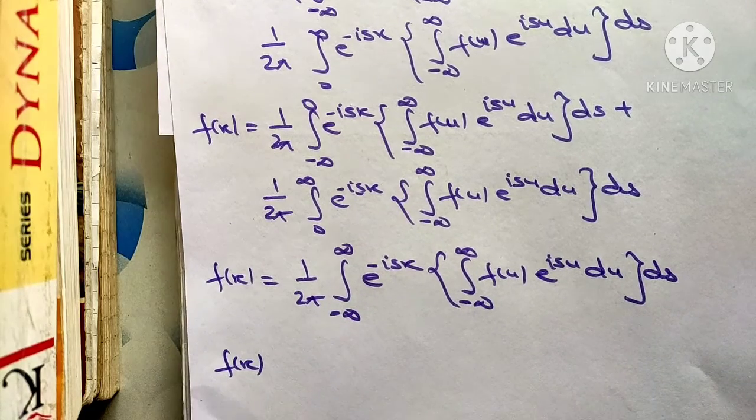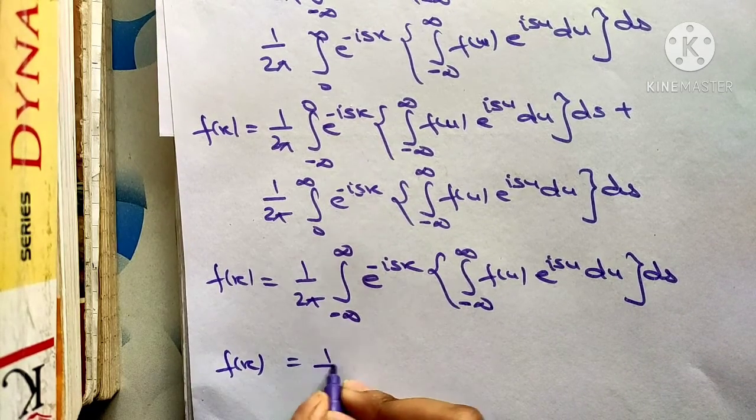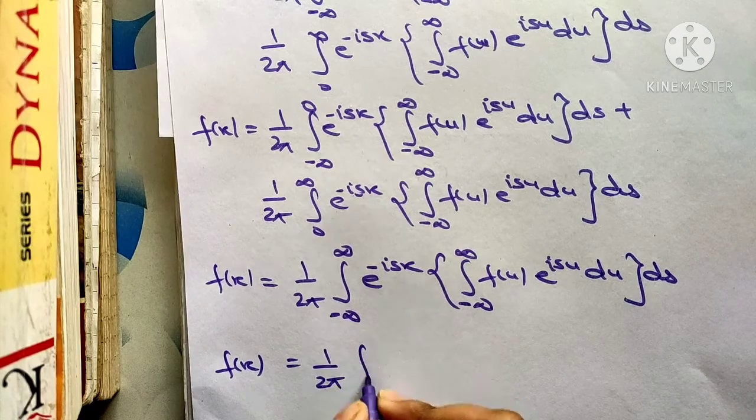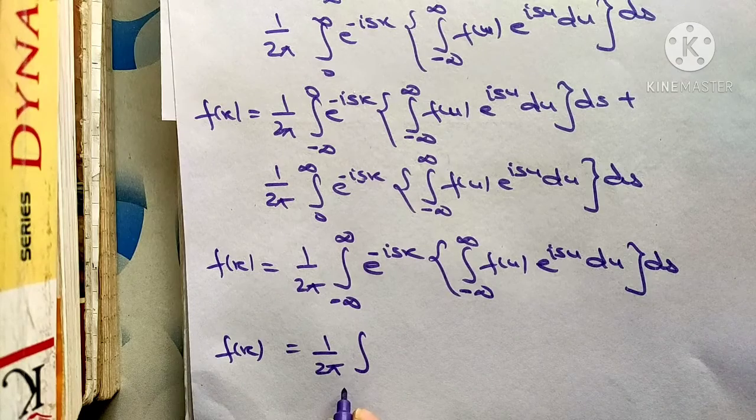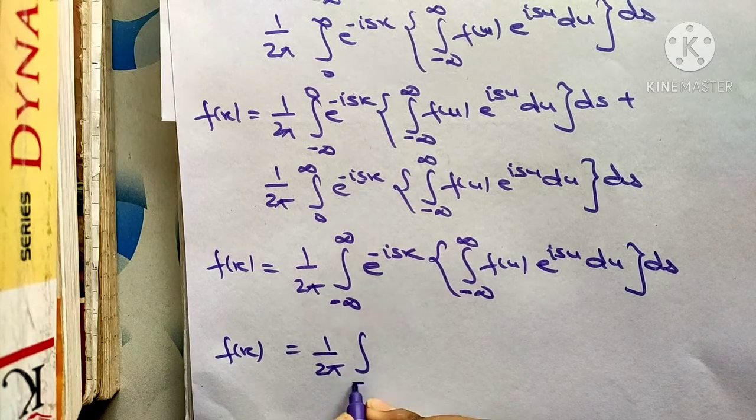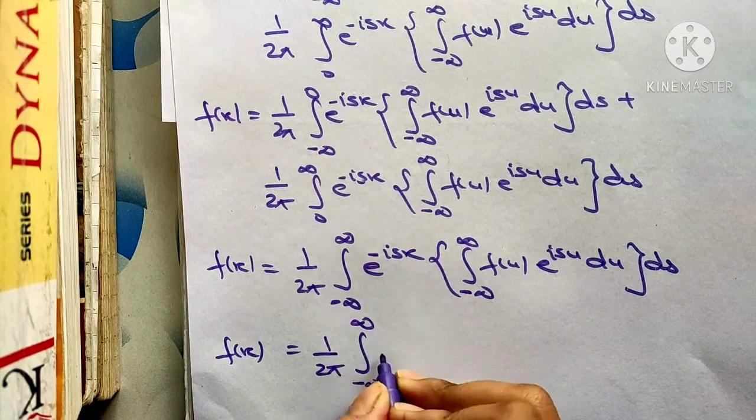Now our answer is going to be this. So now we can write f(x) equal to 1/2π ∫ from minus infinity to infinity.